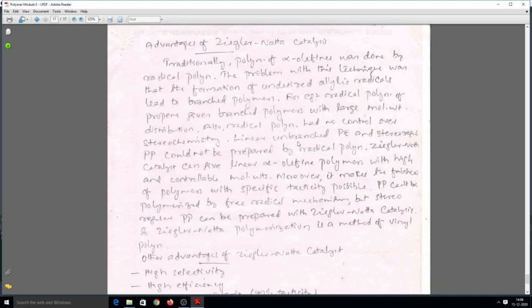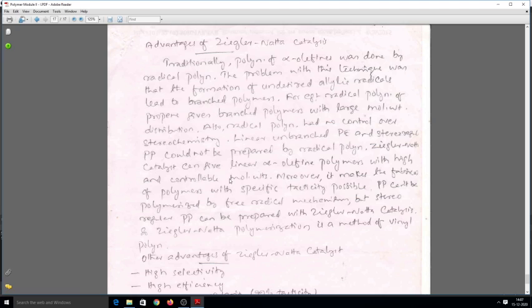Also, radical polymerization had no control over stereochemistry. So stereoselectivity or stereoregularity can only be achieved by organometallic or coordination polymerization methods. Linear unbranched polyethylene and stereoregular polypropylene could not be prepared by radical polymerization.